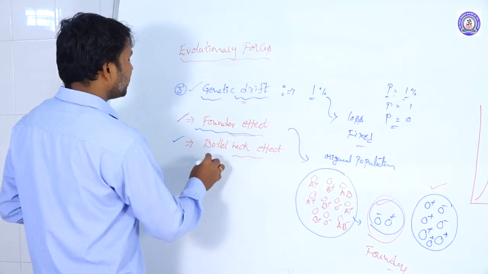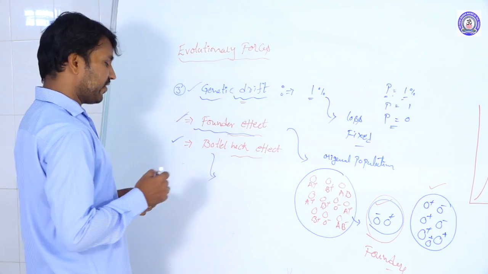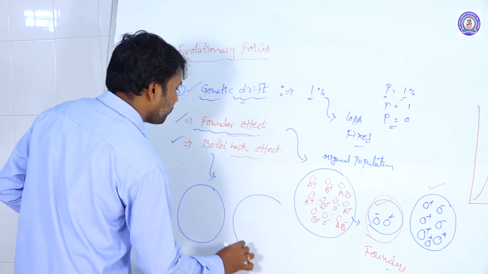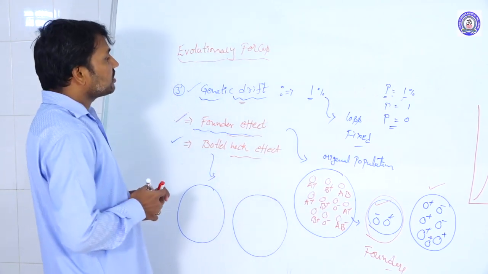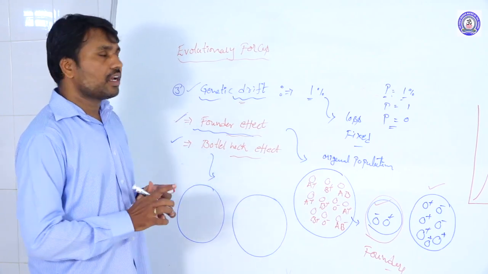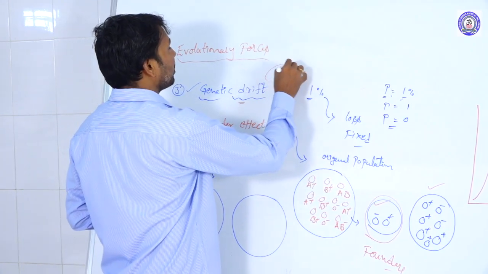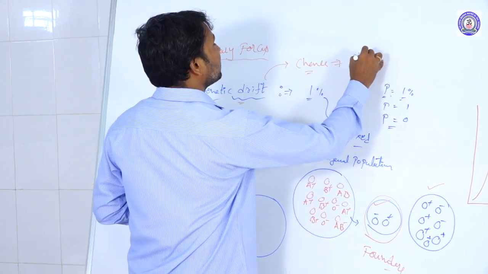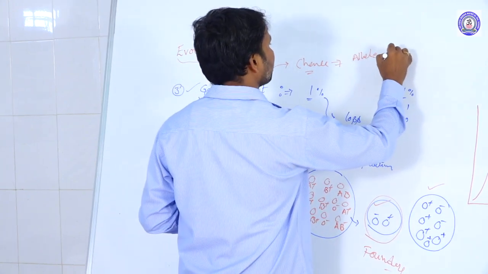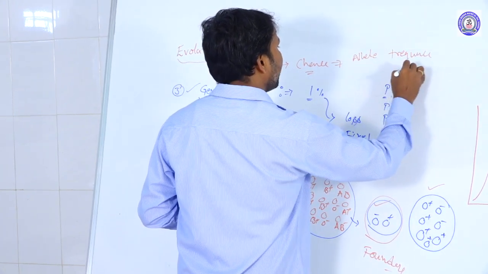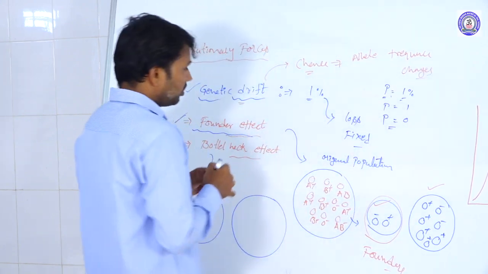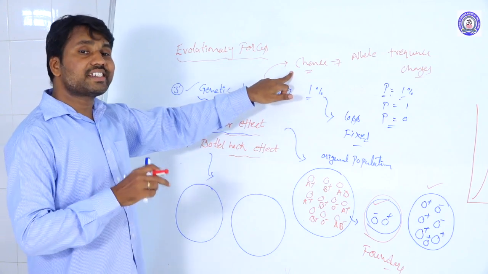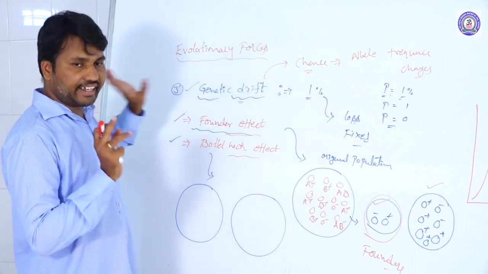Next one is the bottleneck effect. Actually, genetic drift does not occur by selection. It occurs by chance. The allelic frequency changes here by chance, not by a selection process. That is called genetic drift.